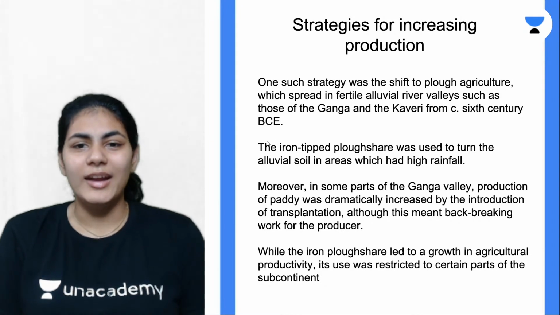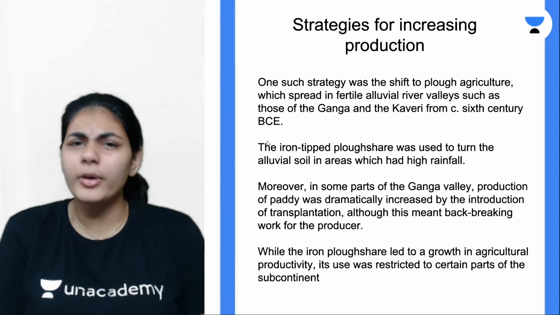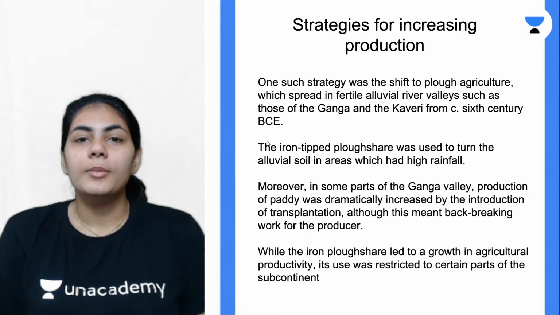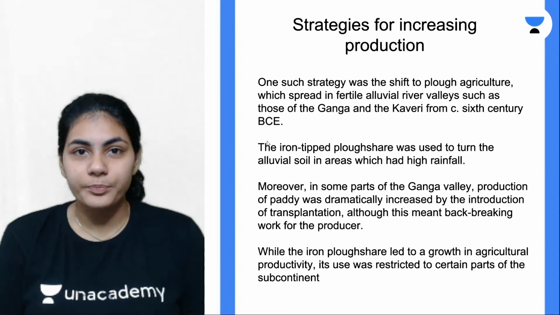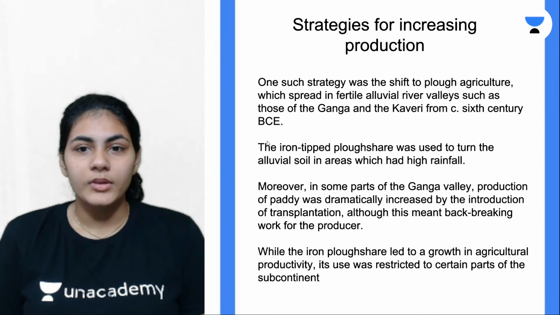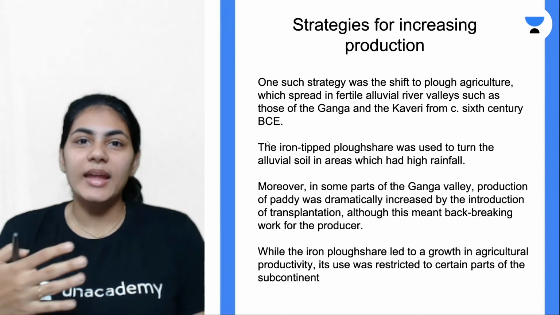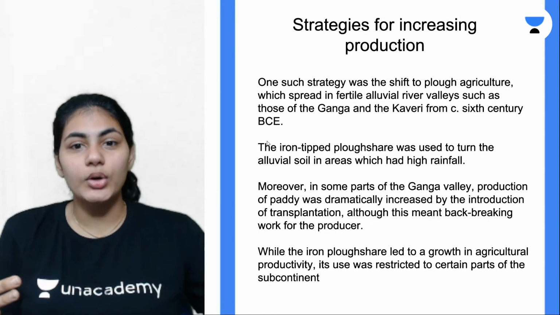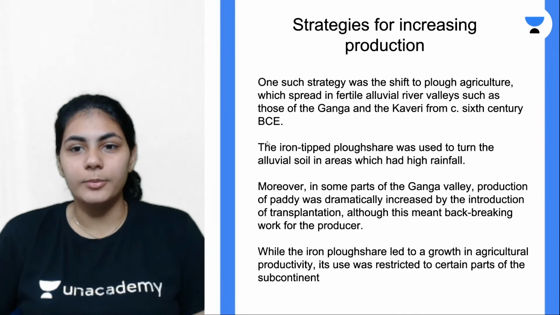These plows are not made of wood anymore, because wood is not that effective; they are made of iron. They have an iron tip, so it's very easy to turn the soil. Obviously there was high rainfall in these regions, and high rainfall coupled with good plowing results in greater productivity.